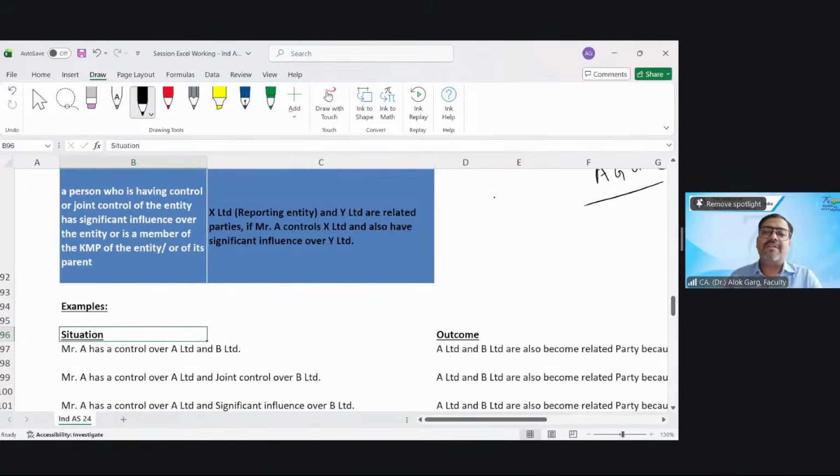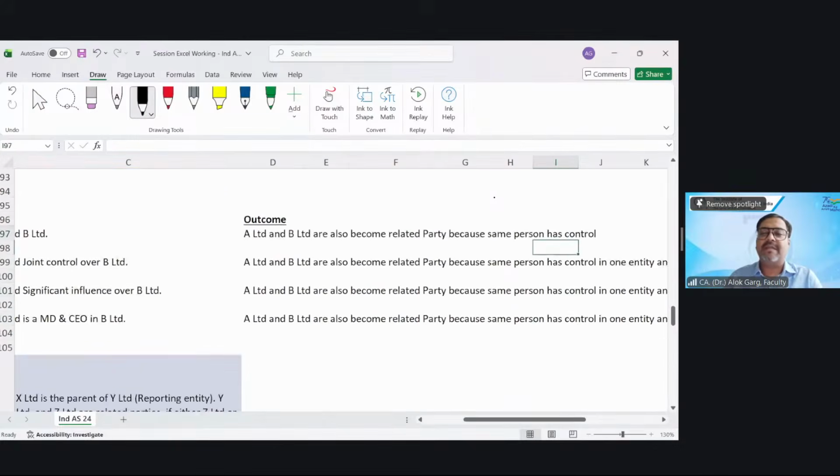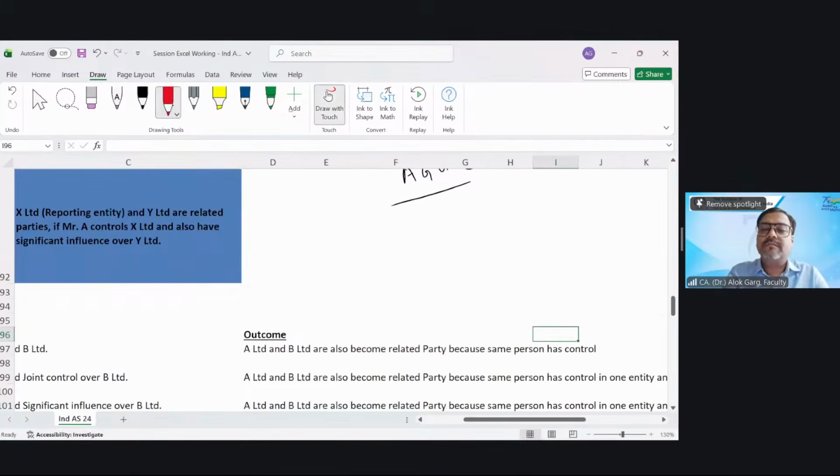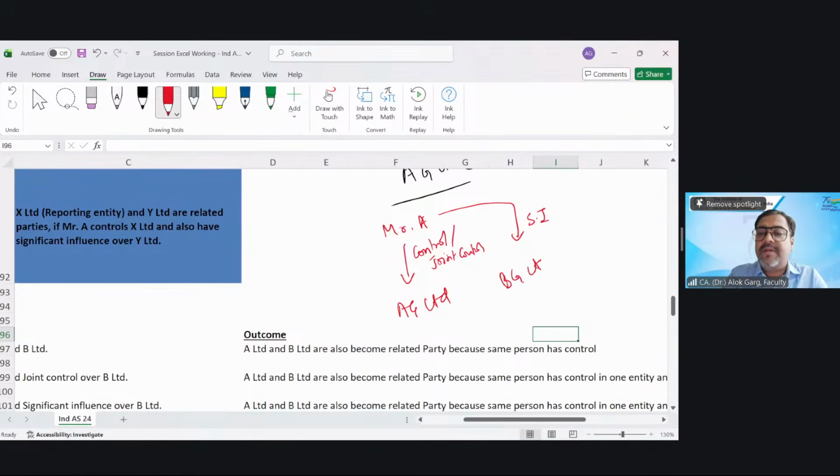So what does this relationship talk about? Let me clarify here. Mr. A has a control or joint control on AG Limited, right? This Mr. A is also having a significant influence over BG Limited. So in this case, AG Limited and BG Limited will become a related party.